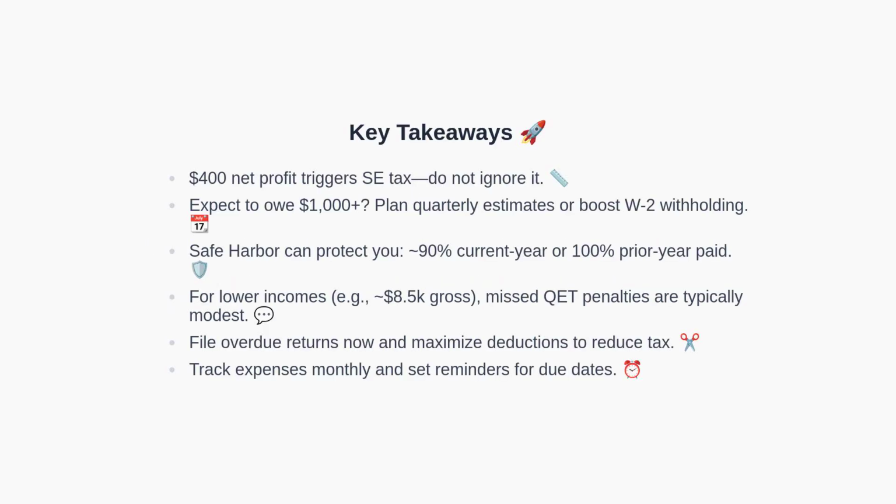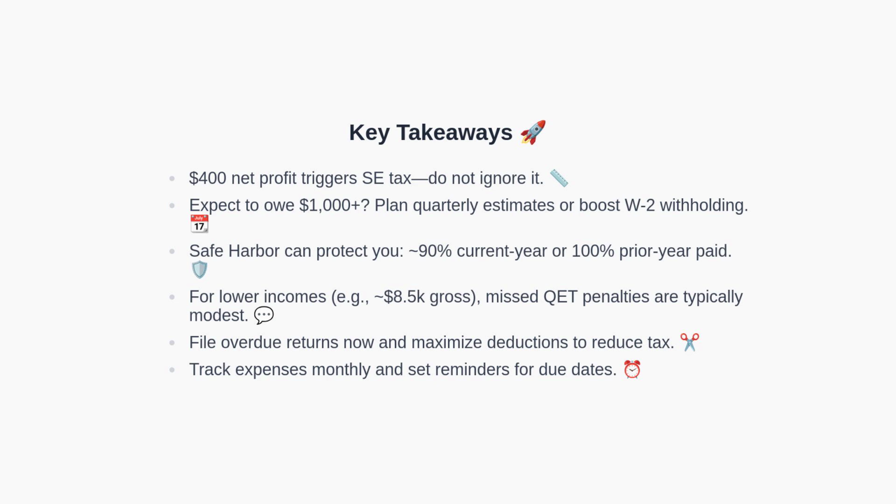To summarize the essentials. First, a $400 net profit triggers self-employment tax. Second, if you expect to owe $1,000 or more, plan for quarterly estimates or increase W-2 withholding. Third, safe harbor protections often apply if you paid roughly 90% of the current year tax, or 100% of the prior year tax, with possible variations for higher incomes.